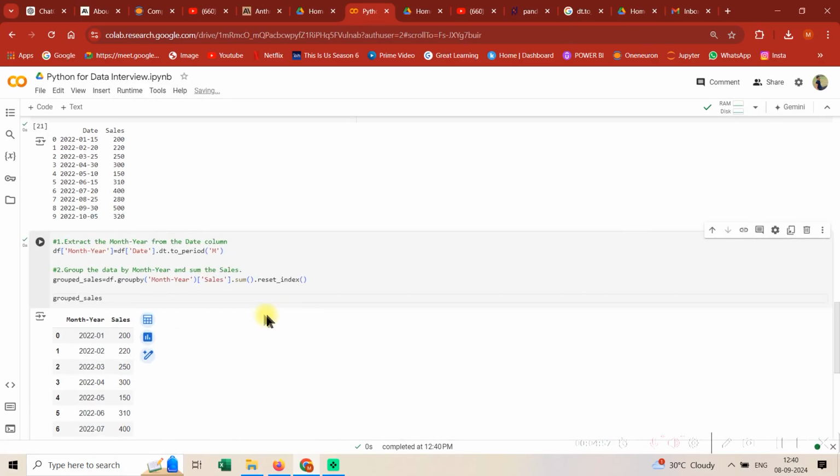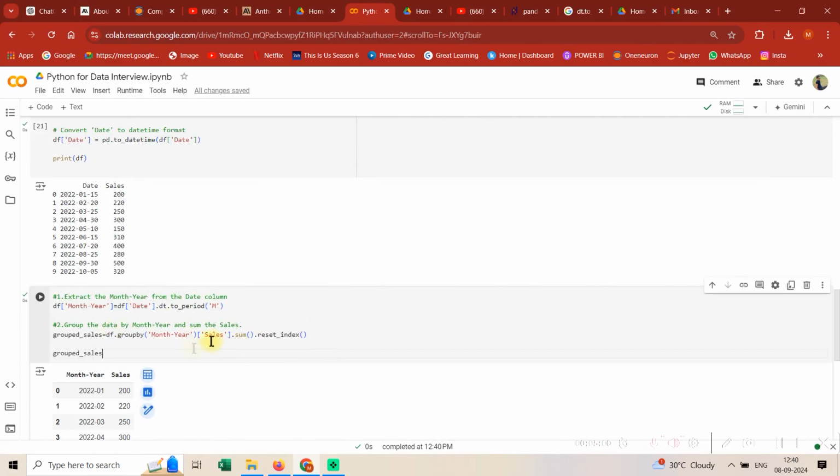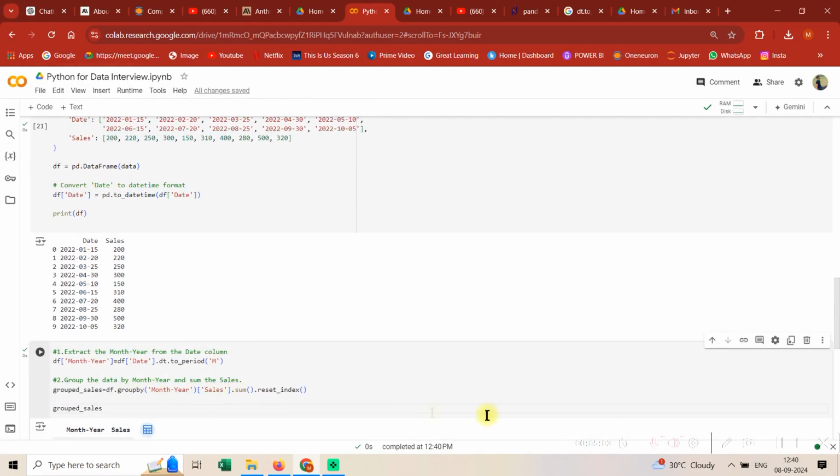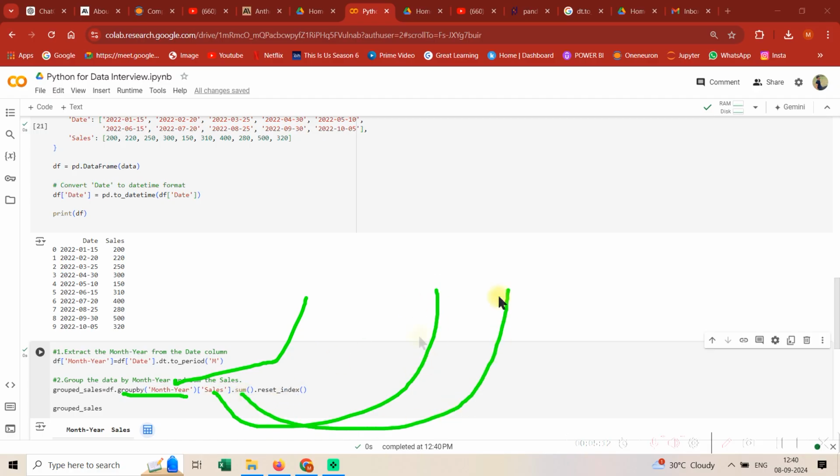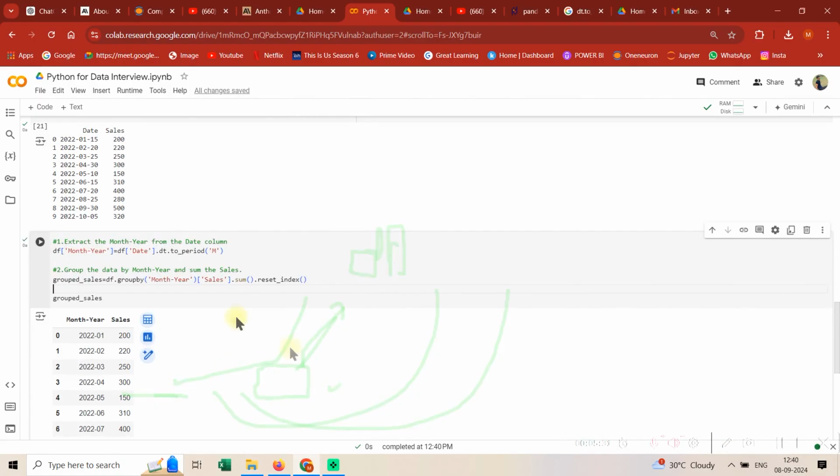Okay, so you have month year wise sales, which is good. It was not very difficult code, a simple group by operation. When it comes to group by, always remember what column you need to group by, what is the continuous column, and what is the level of aggregation. And guys, about reset index, if you don't do it, then your first column will be the value column only, it won't be the month year column. So if we want the month year column to be the first column, we use reset index. I have shown that in the last video demo. So we have done the second part of the question as well.